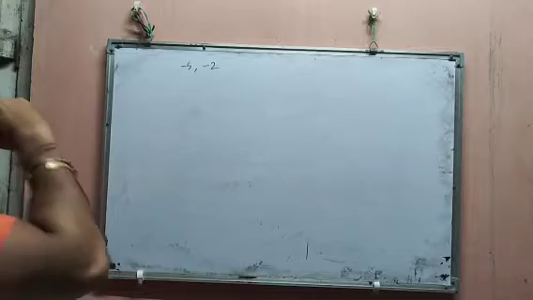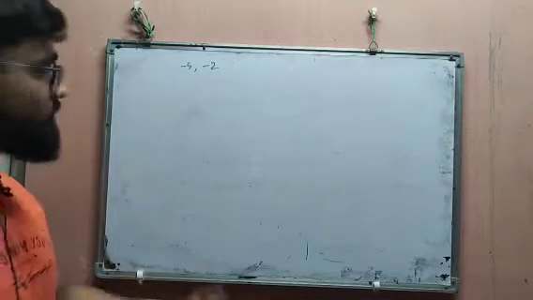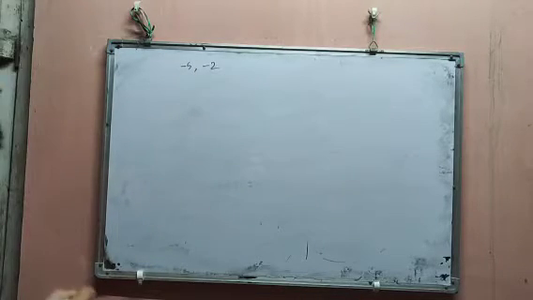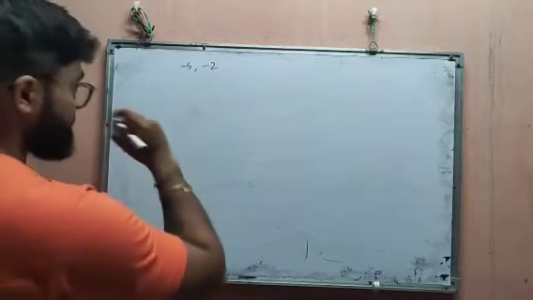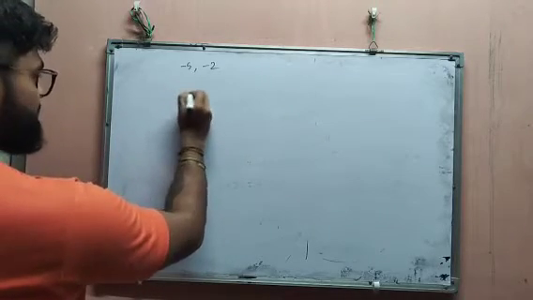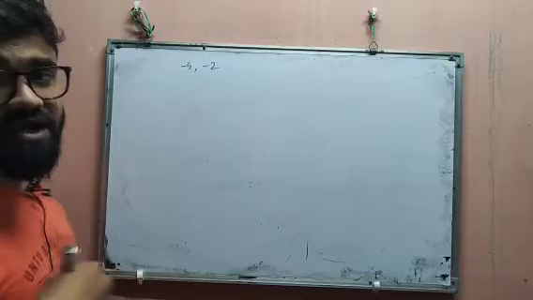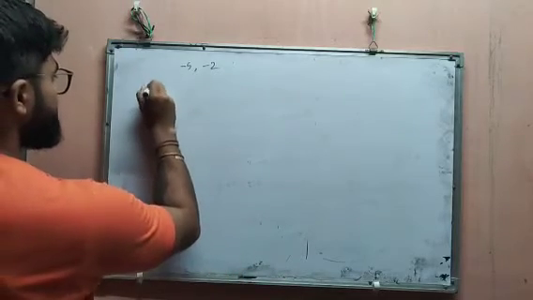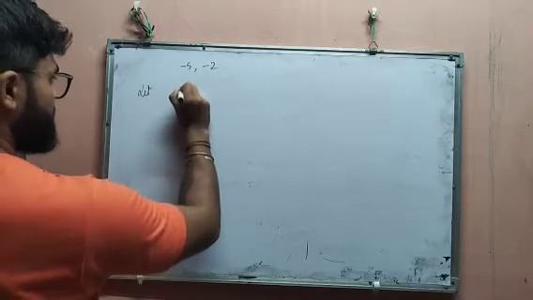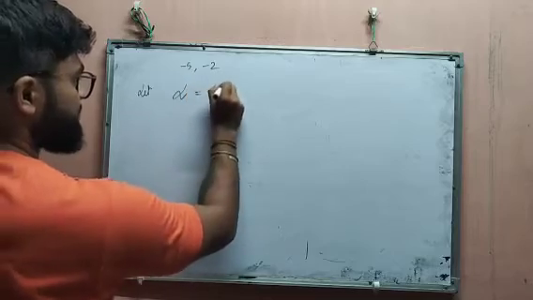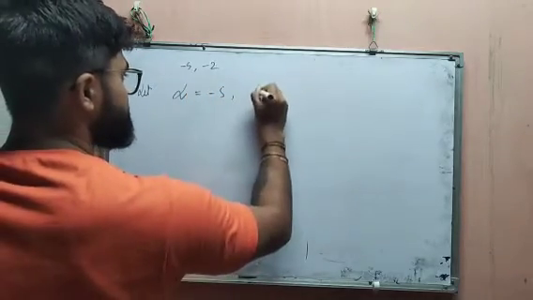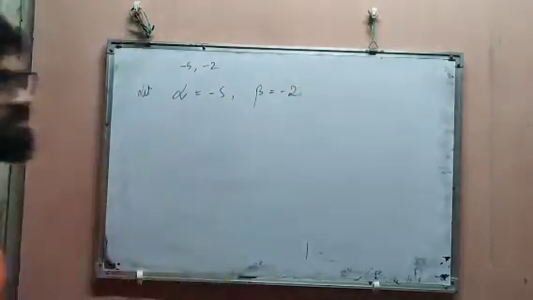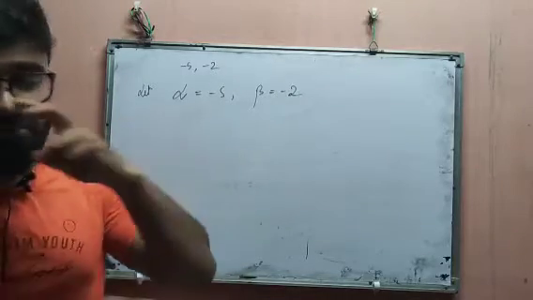What is given? Minus 5 and minus 2. Okay, so as two zeros are given, we are asked to find out the polynomial. So we have to see what? Let us take alpha is equal to minus 5 and beta is equal to minus 2. I mean, we have to take the zeros as minus 5 and minus 2.